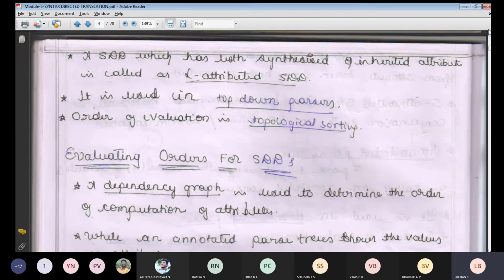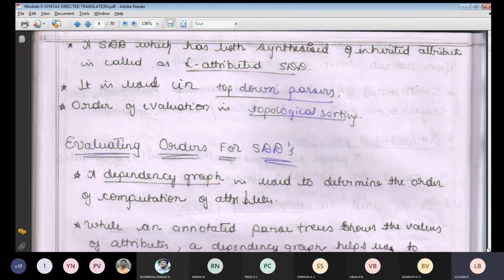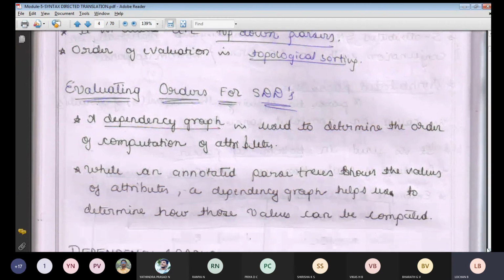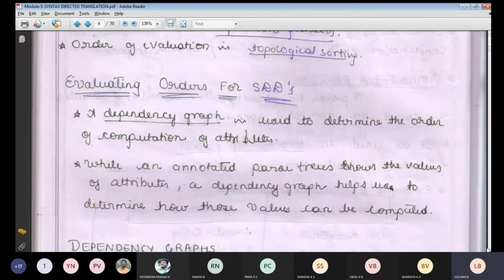Next is evaluation orders for SDD. For evaluating orders for SDD, we will be having two things. One is the dependency graph, which is mainly used to determine the order of the computation. So whether we have followed the order, we will be looking in this particular case. For example, I told you USN as an example, so whether your USN is in sequence or not, we will know that.